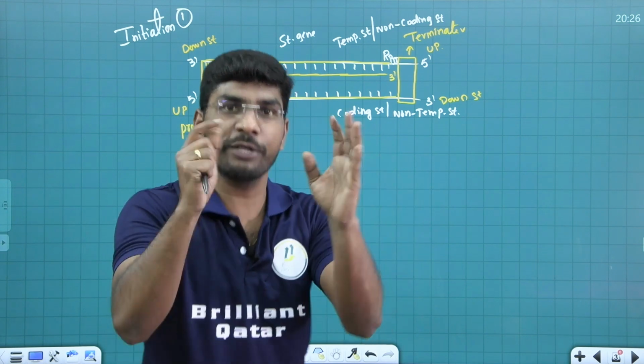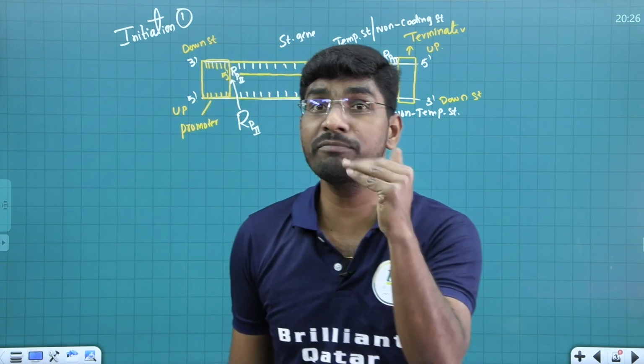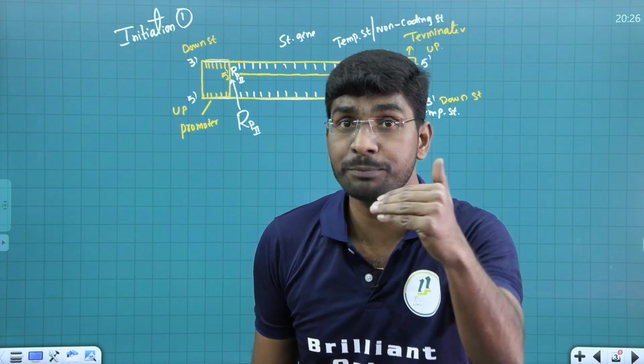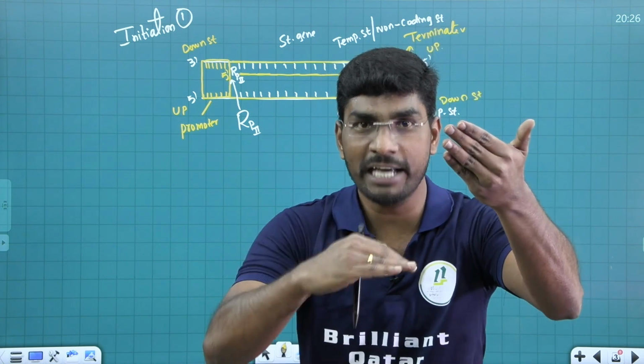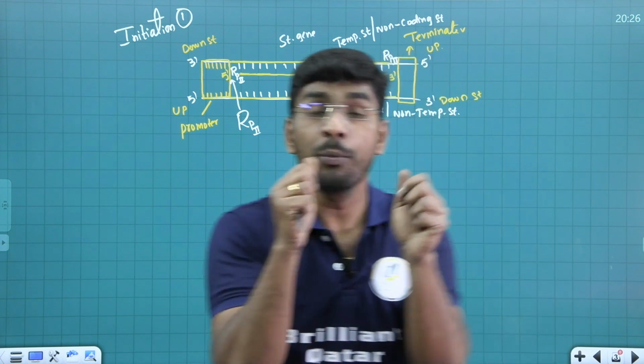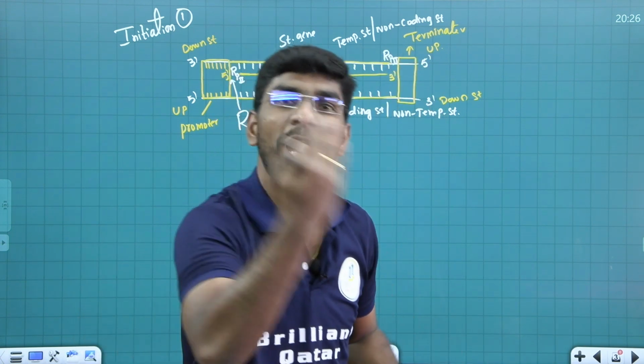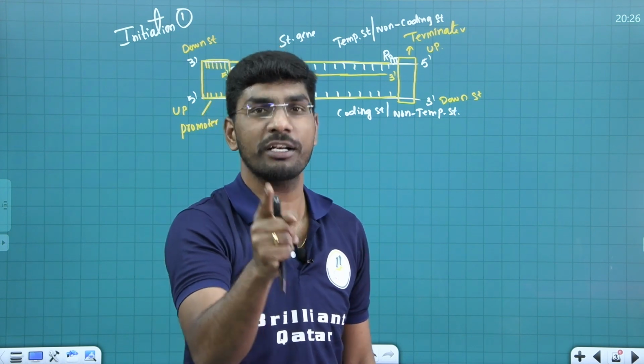Most important NEET question. Promoter from which stream to which stream, my dear students? 5'. That means upstream to downstream. 5' to 3'. Then where is the terminator? Terminator is from 3' to 5'. That means downstream to upstream. Remember, this is the most important thing.